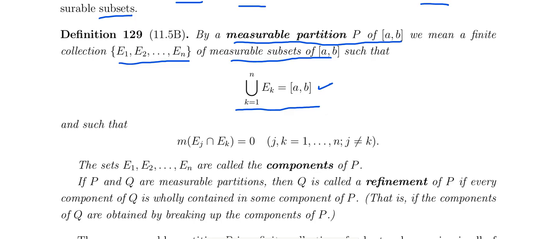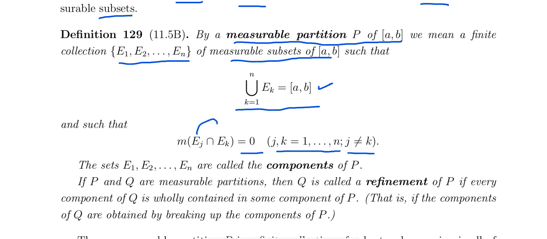Also, for each and every pair of components of the measurable partition P, the measure of Ej intersection Ek should be equal to 0, for j, k equal to 1, 2, and so on up to n, with j not equal to k.